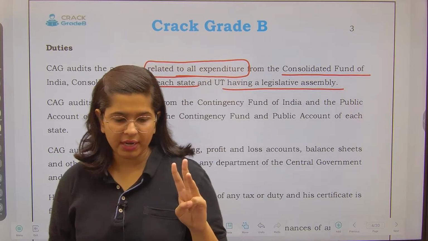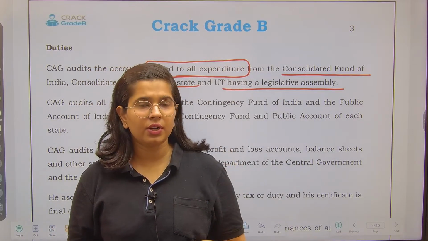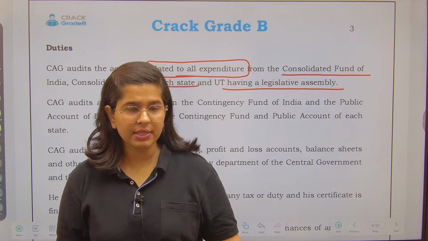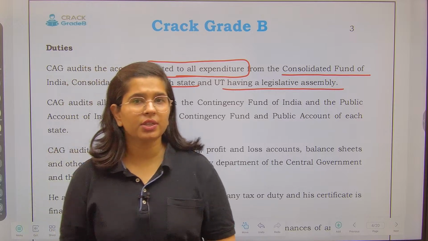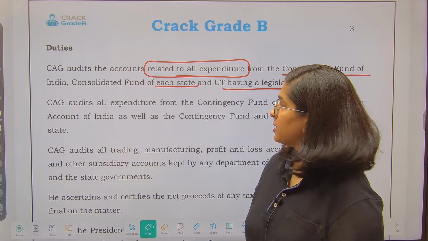We have three funds: the Consolidated Fund of India, the Contingency Fund of India, and the Public Account of India, right? These are the three funds that we have, and any expenditure made out of these funds has to be audited by the CAG.